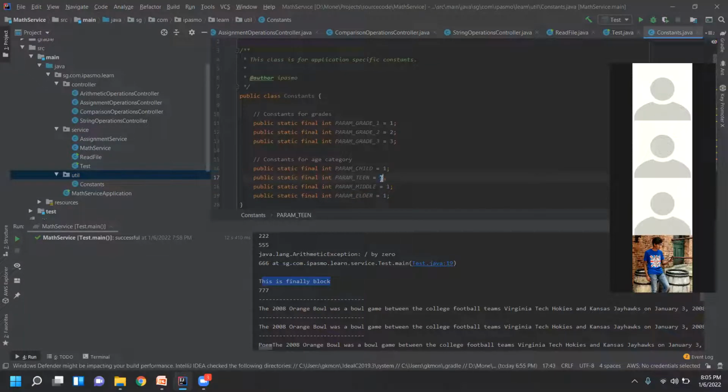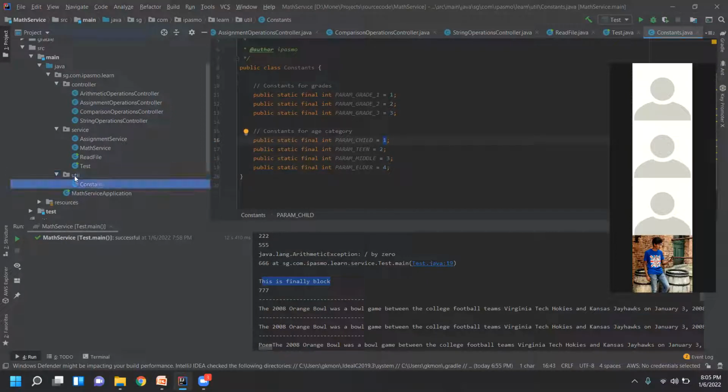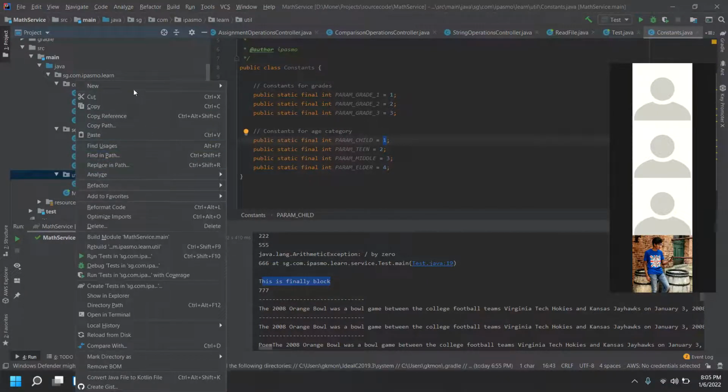So this is how we actually do it in real time. Now you see we have two sets of constants. Whenever I want to refer to a child anywhere throughout my application, I use this parameter from constants. If the value changes in the future, I can come here and change the value here itself, and it will apply throughout the application. Okay, fine. So I declared the constants class here.